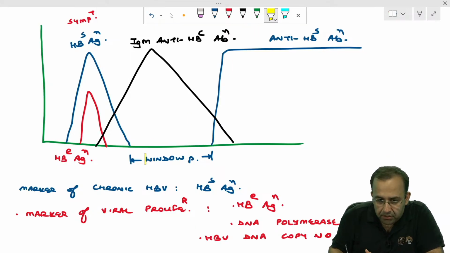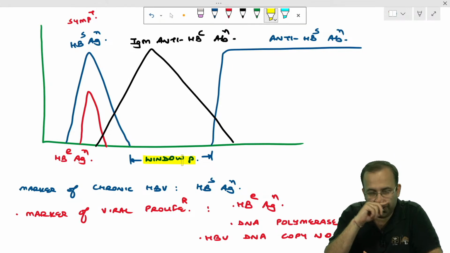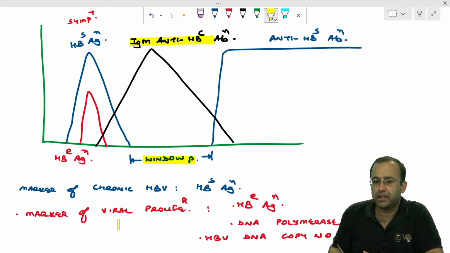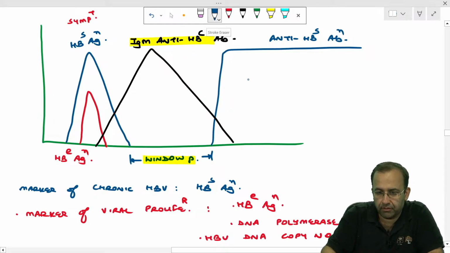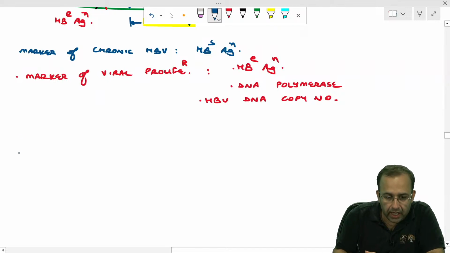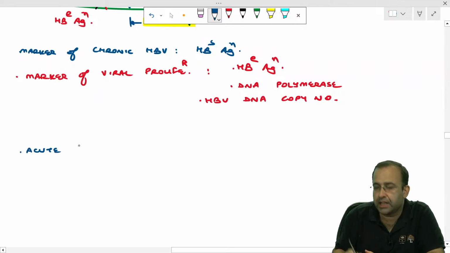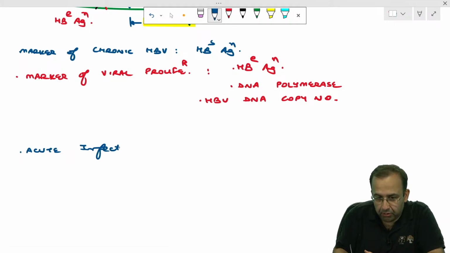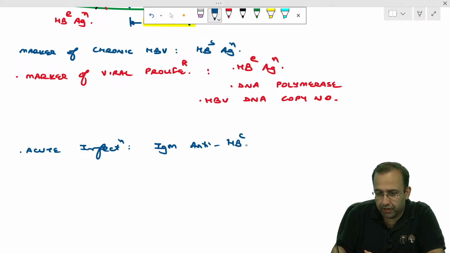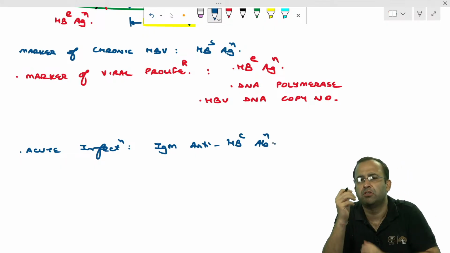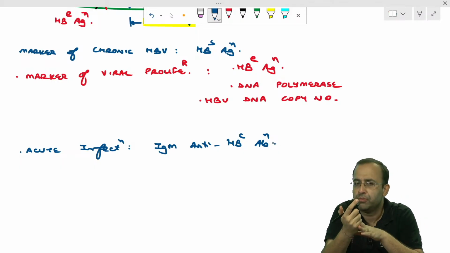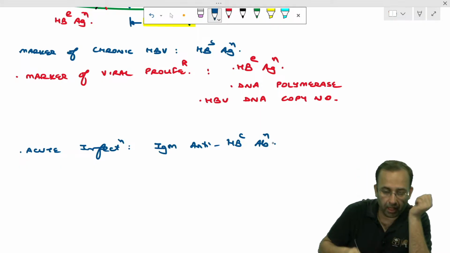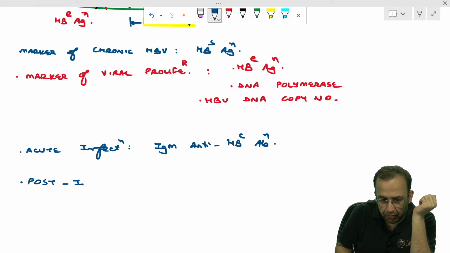So which is the best marker of window period? Which is the only thing present in window period? IgM anti-HBc antibody. Which is the best marker of acute infection? IgM anti-HBc antibody. If IgM antibody is present, it is acute infection of less than 6 months. Best marker of window period: IgM anti-HBc antibody. Which is the first antibody to appear? IgM anti-HBc antibody.